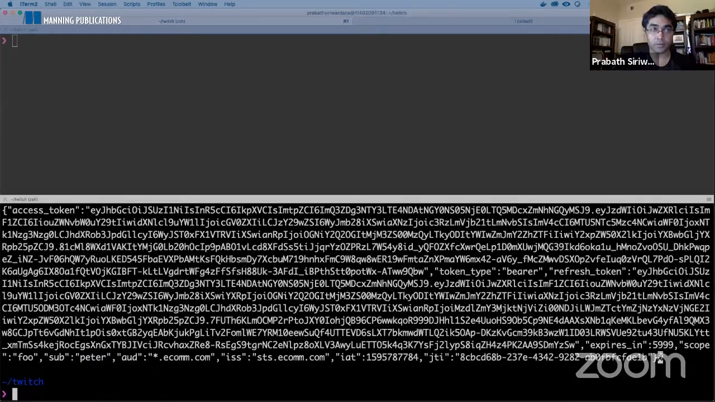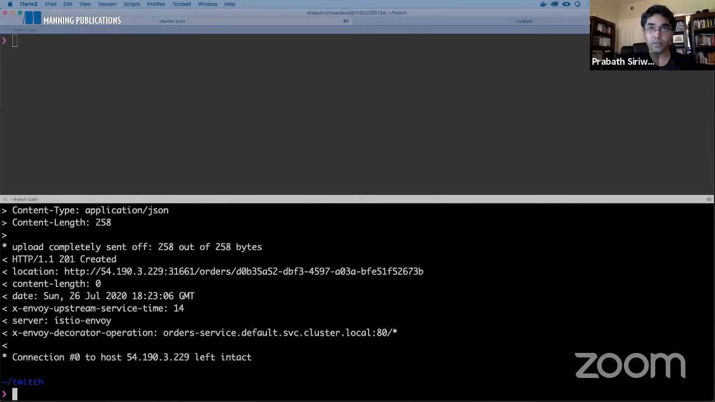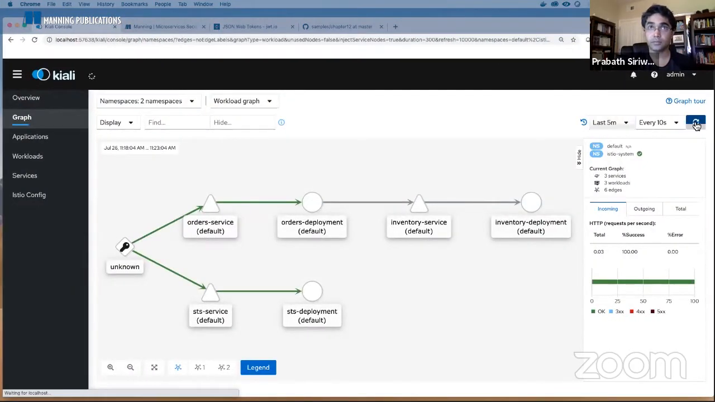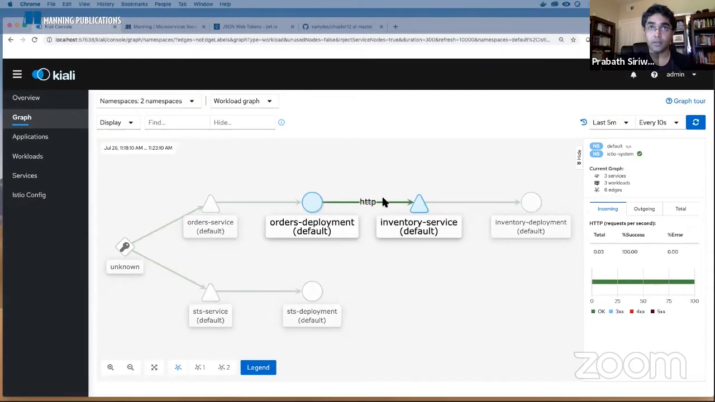Okay, so request. Okay, now you can see that line, but this should be MTLS.